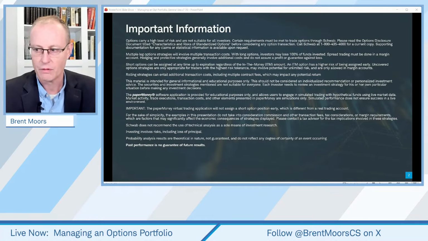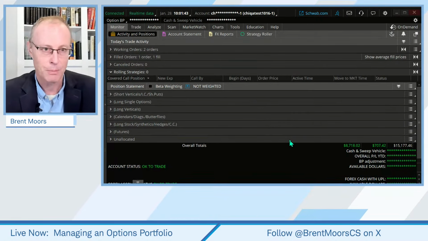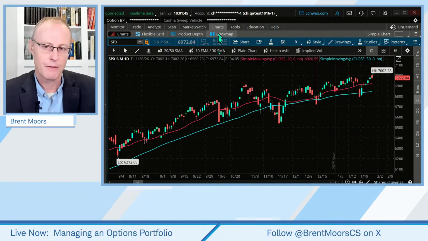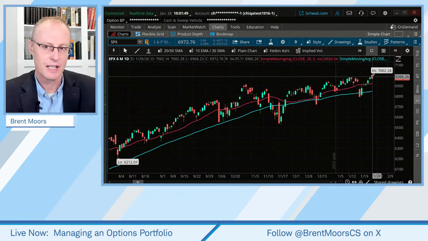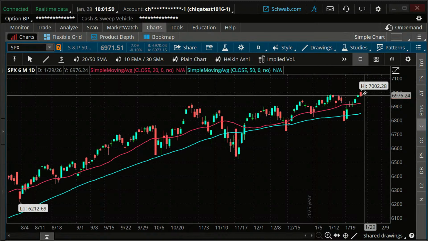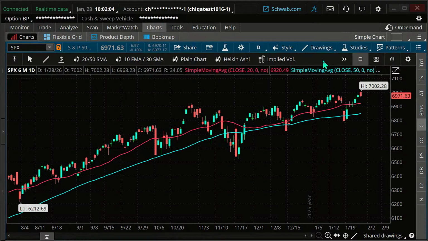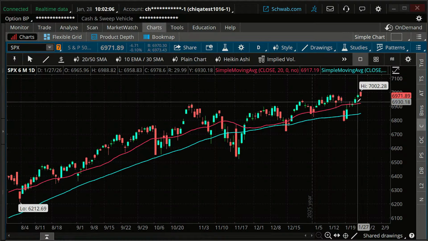Okay, let's head on over to the Thinkorswim desktop software platform. Here's the S&P 500 just cruising up above 7,000 today at its high. That's an all-time high on the S&P 500. So strength is continuing, and maybe that'll change at some point.